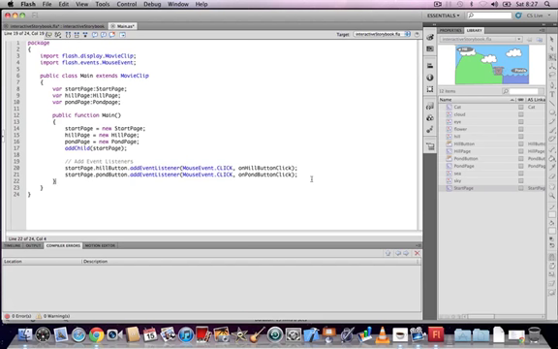Note that we put start page dot hill button. This is called dot notation. So we're saying that on the start page there is a button called hill button. So technically it's inside the start page symbol. There's another symbol with an instance name of hill button.